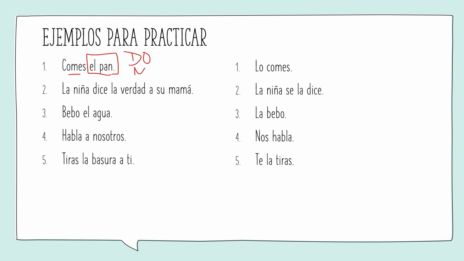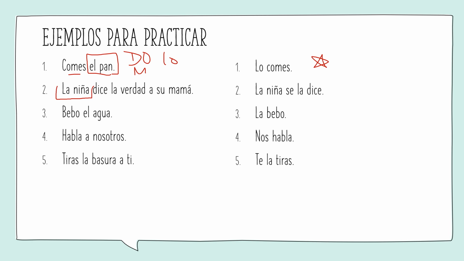This is a masculine word, so we use lo. And it goes before the verb, so over here we have lo comes. We took it from you eat the bread to you eat it. Número dos, this is a little bit more confusing, but we're going to go through it. La niña, this is my subject, and it's third person, so that means I need to specify. It could be anything if I'm using that third person, so I want to specify which one.